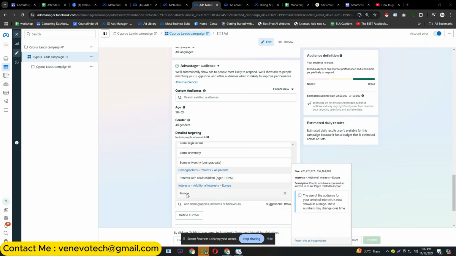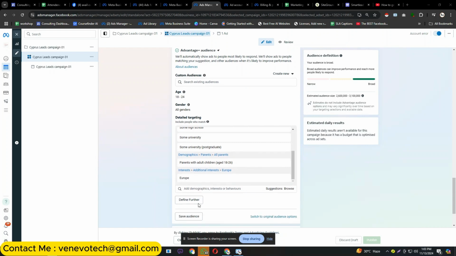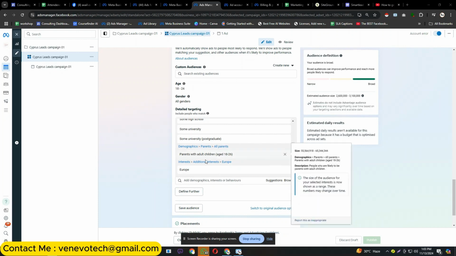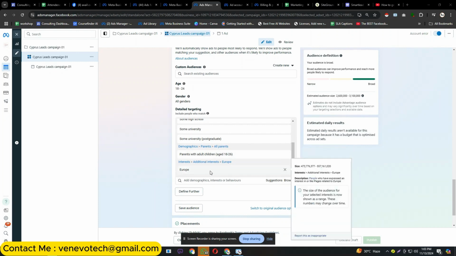After that, for the interest, Cyprus is a European country, so I have added Europe, because if I define it further, then the lead quantity will decrease.